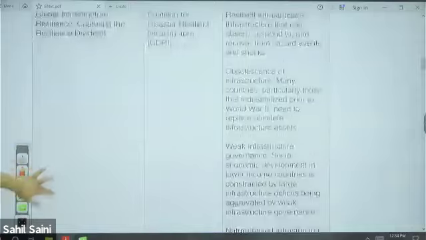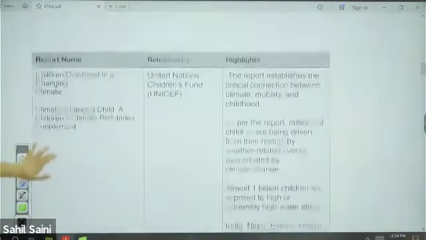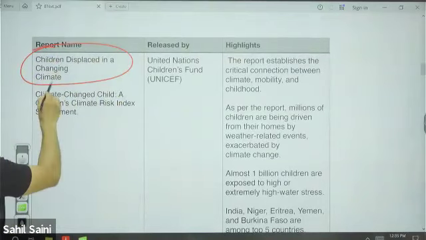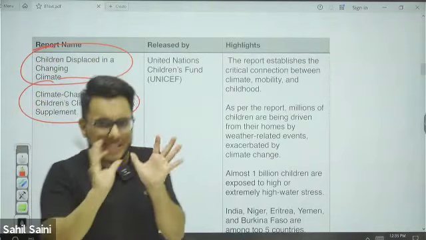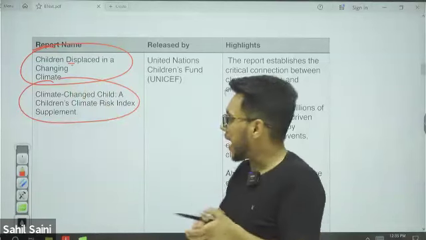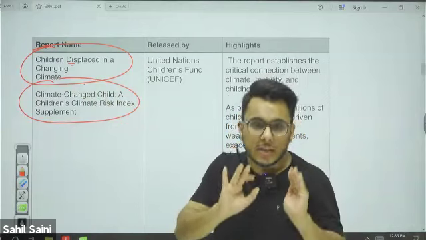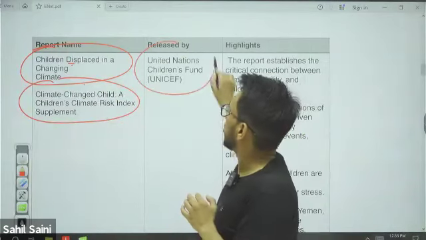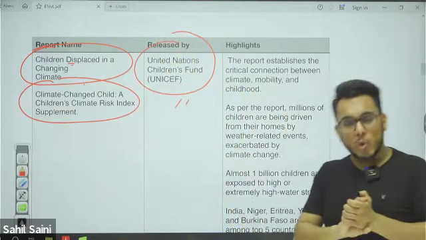Okay, now further moving on, guys. Here we have these two reports: Children Displaced in a Changing Climate and Climate Change Child. The names are very similar. Both have children in them, and both of these reports are released by UNICEF.